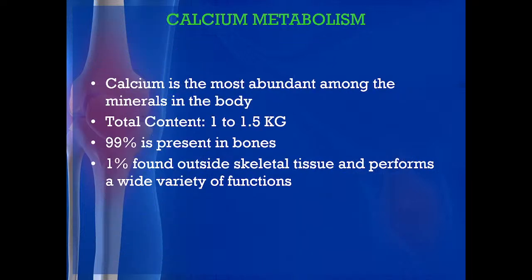So, today we are discussing calcium metabolism. The bulk of the mineral present in our body is calcium. Calcium is the most abundant among the minerals in the body. Total content in our body is 1 to 1.5 kilograms.